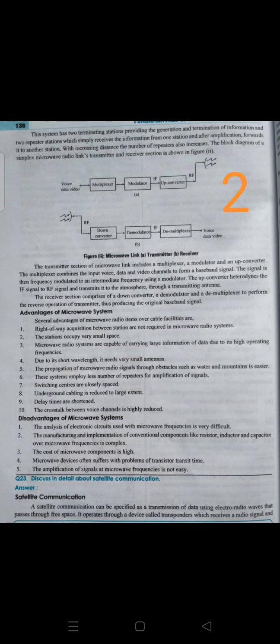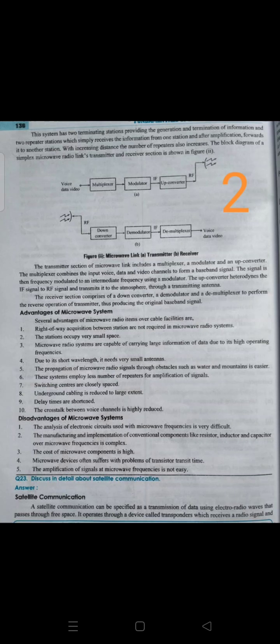Each user can then use the channel for a private network, as each user is outfitted with an antenna at different sites. However, using this technology is very costly and confined to organizations that have more requirements. The Very Small Aperture Terminal system has come up as a less costly alternative.